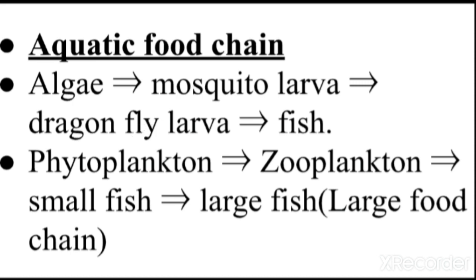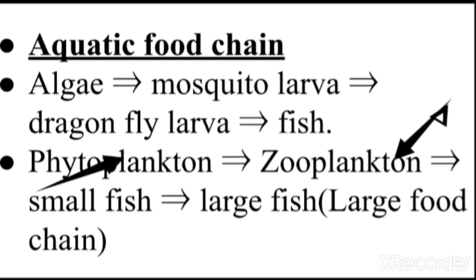And apart from that, the next example is phytoplankton. What is this phytoplankton? Phyto means which can prepare its own food, and plankton means a plant which can prepare food in the water area. So phytoplankton is eaten by the zooplankton. Then what are these zooplanktons? They are heterotrophs, which means they cannot prepare their own food and consume plants or animals as food. So zooplanktons depend upon the phytoplanktons for their food.